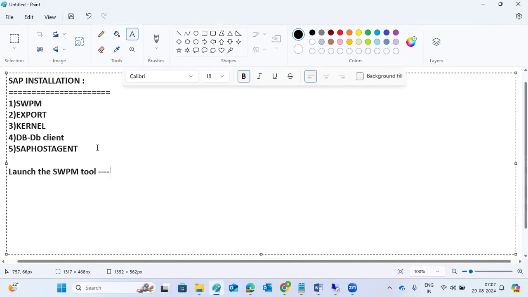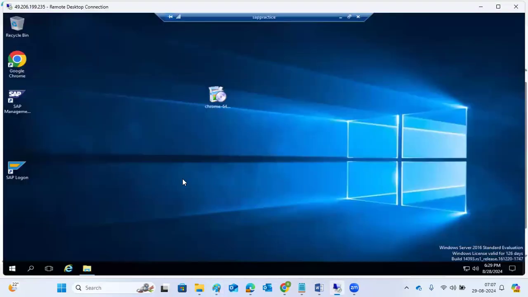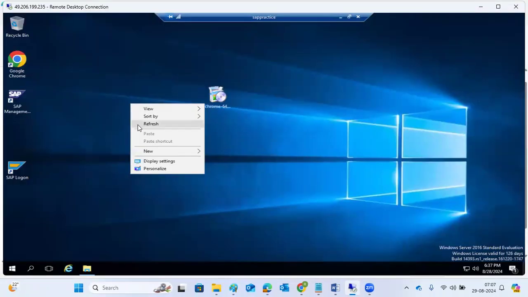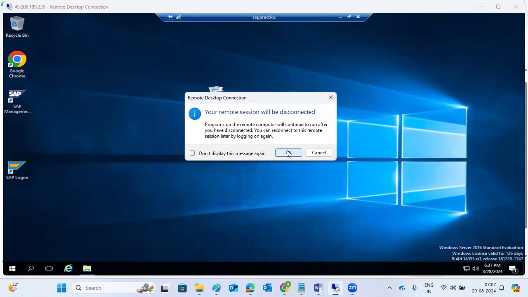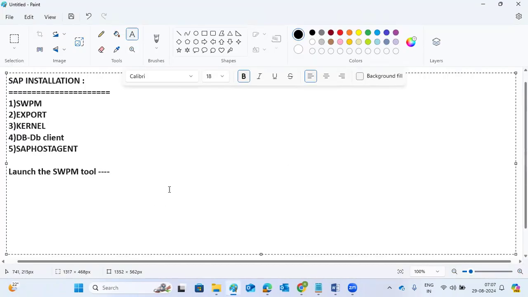So see here, this is our SAP practice server. Let me show you how to log into our servers as well. Once you log into your laptop or desktop, there is a search bar if it is Windows 10 or Windows 11.